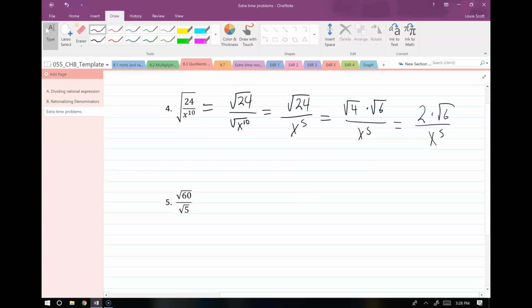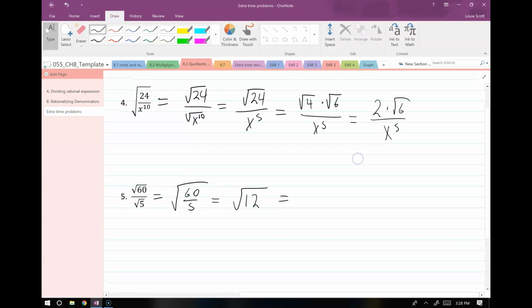All right, and last one here. Neither of these are perfect squares, so it's much easier just to extend the root over the whole thing. 60 over 5 is equal to 12. What does 12 simplify into? You'll start memorizing those after a while. So 12 breaks up into 4 times 3. So I have root 4 times root 3, and root 4 simplifies.